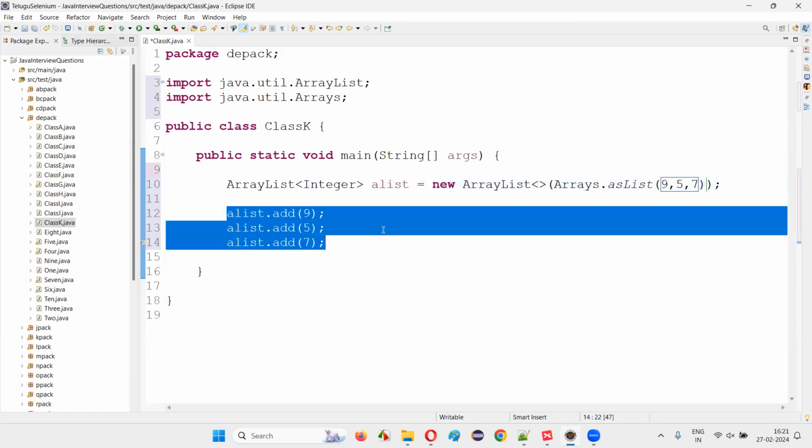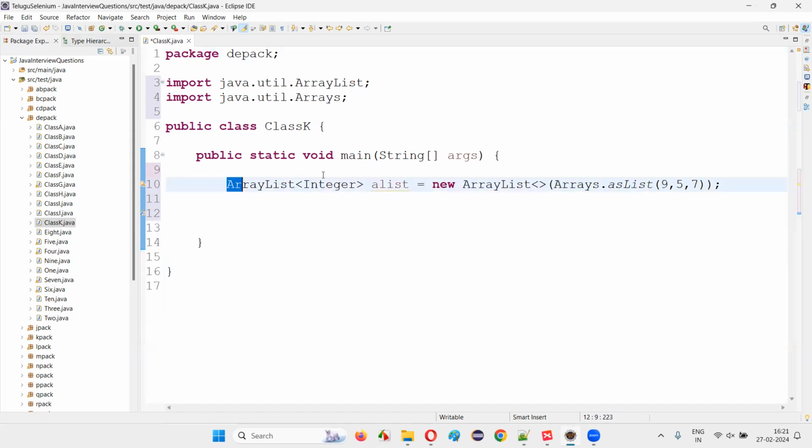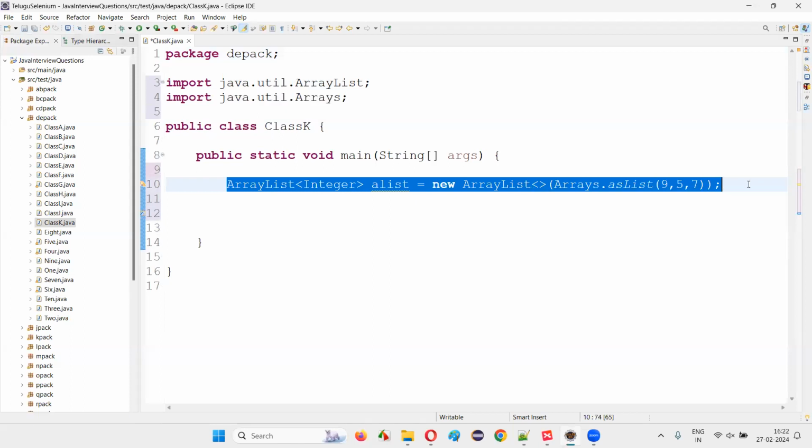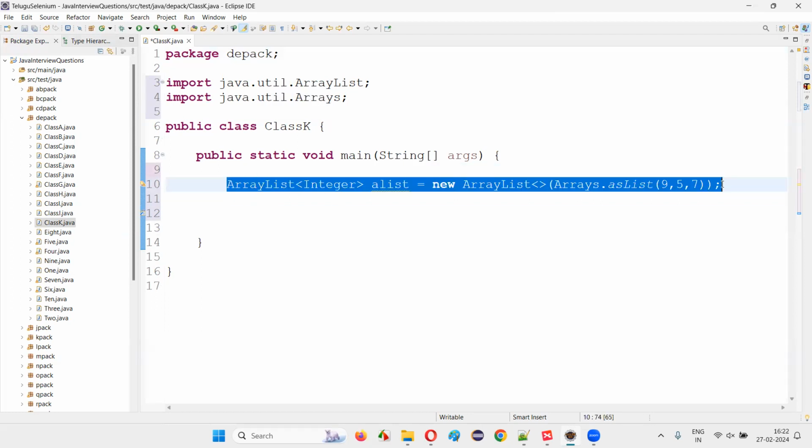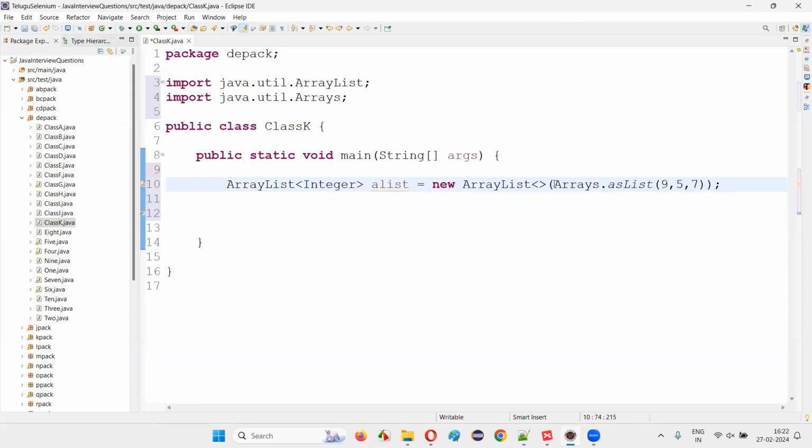So you don't have to write this many lines anymore. In the same line where you are creating the array list, this is a shortcut way of initializing the array list in Java. The normal way is by using this add method, and the shortcut way is, in the array list creation statement itself, you can pass this. So to this array list constructor, you have to pass the list returned by this asList method.